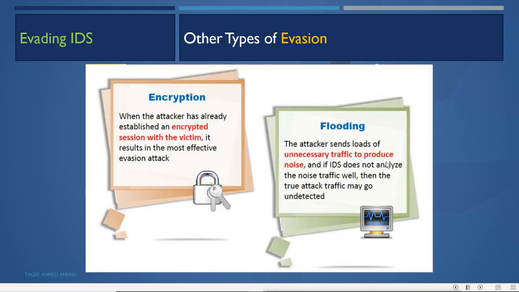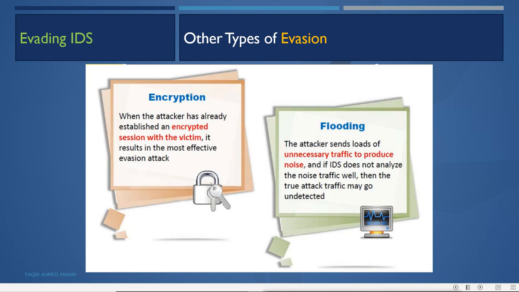There are some other types of evasions also. First, encryption. When the attacker has already established an encrypted session with the victim, it results in the most effective evasion attack, because the IDS will not be able to understand it. All the packets will be encrypted from the attacker to the end system, so the IDS will not be able to detect any packet.